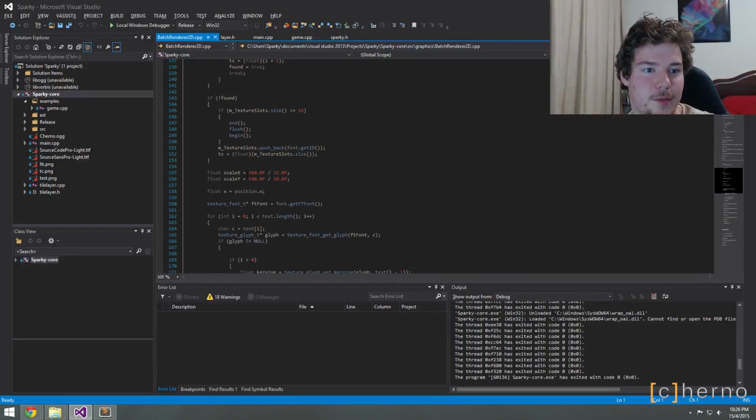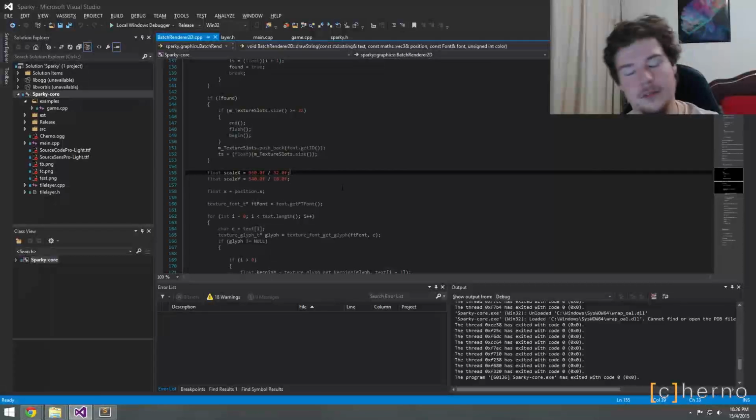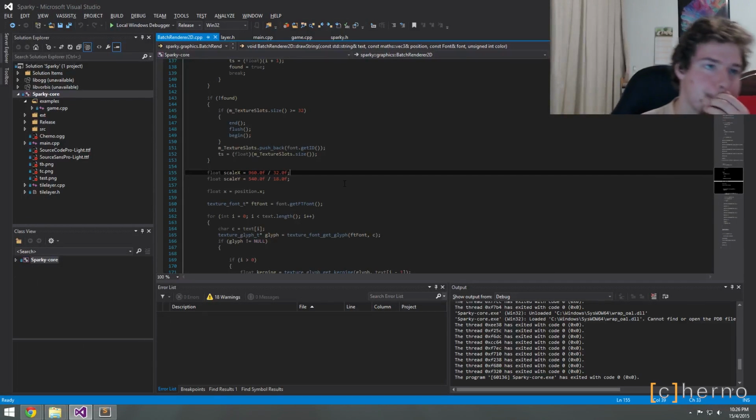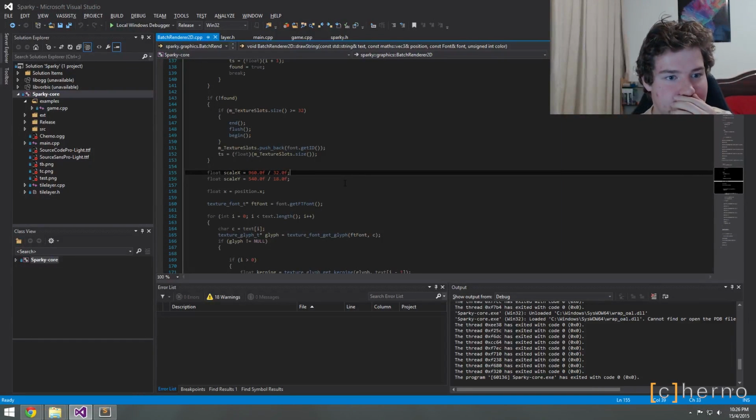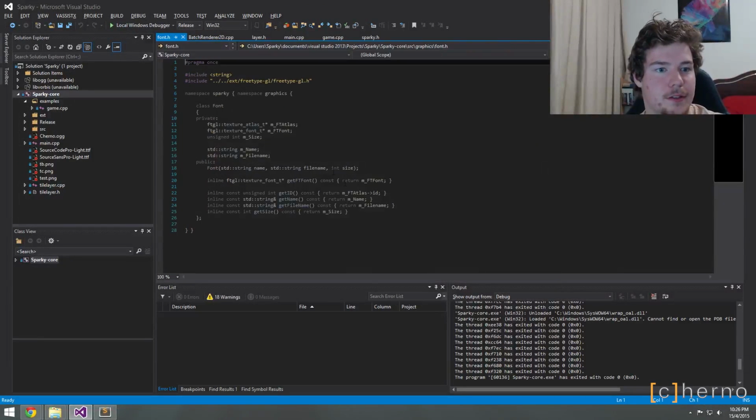Just all this scaling. That is terrible. Oh, that's so bad. What's a quick way to fix that? So there should be like a set scale thing per font, probably. Yeah, we'll do that. That's the easiest way to fix this.